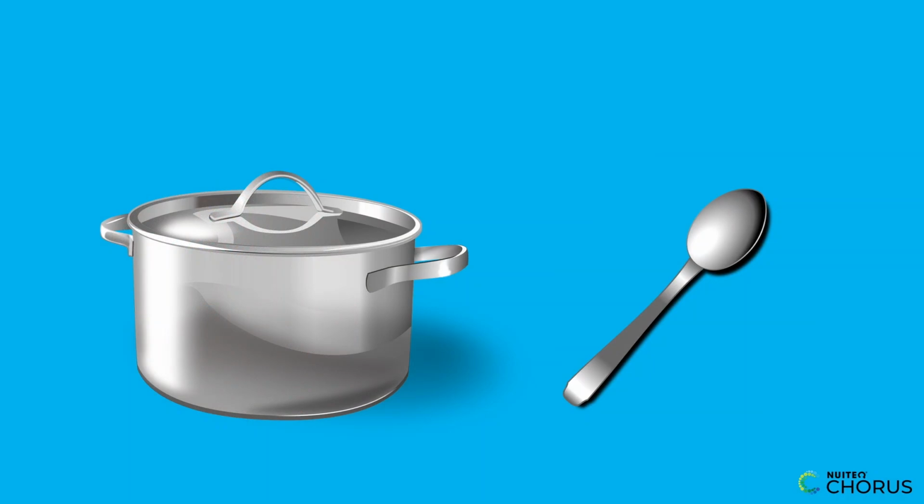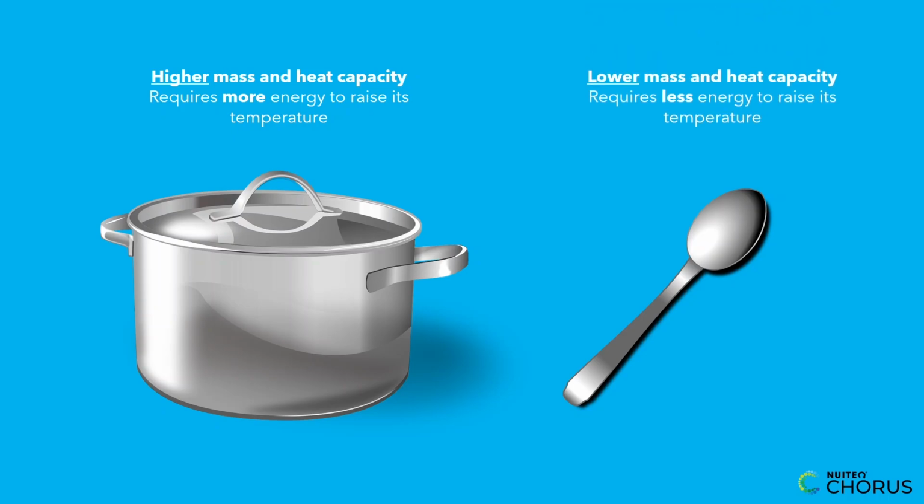Have you ever noticed that it takes longer to heat up a pot of water than it does to heat up a metal spoon? This is because the pot has a higher mass and heat capacity than the spoon. The pot requires more energy to raise its temperature, whereas the spoon heats up more quickly because it has a lower mass and heat capacity.